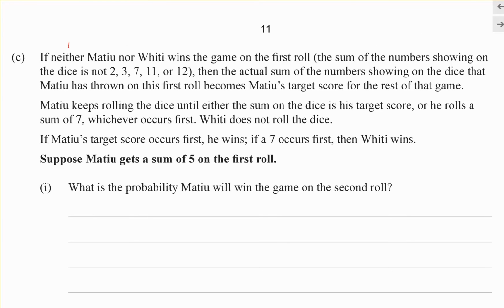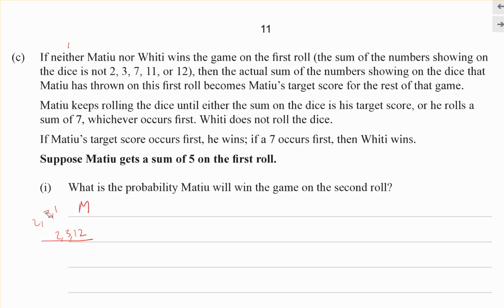So you can pause once again, read the question, see if you can work it out, maybe try drawing a tree or thinking about what's happening here. I'll try a tree. So Whetū wins if it was 2, 3 or 12.